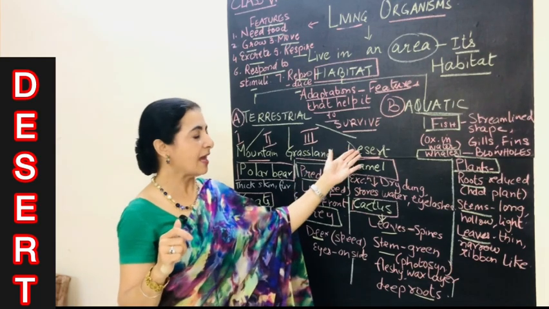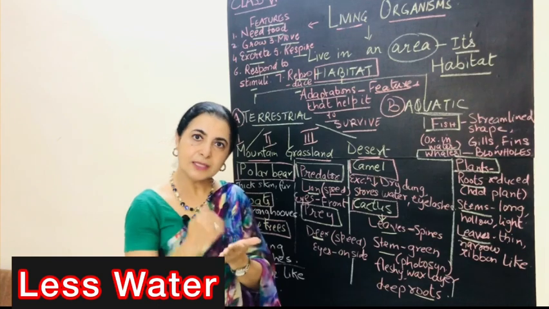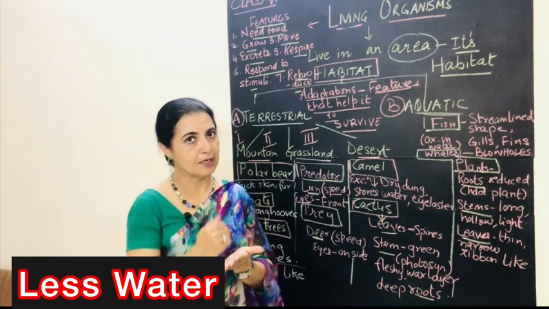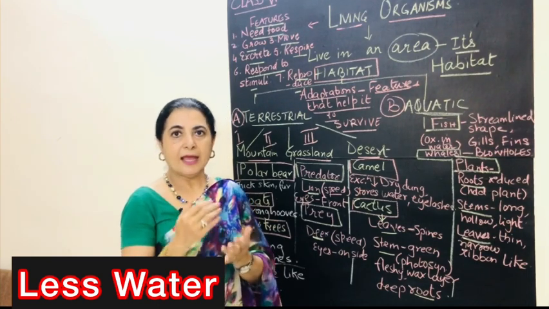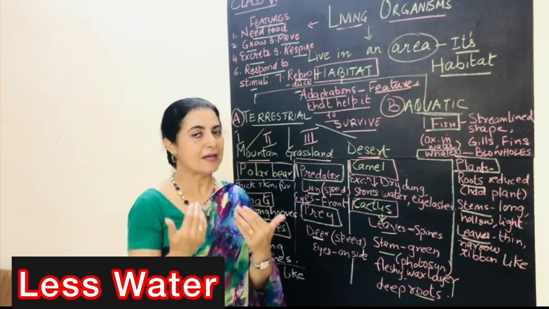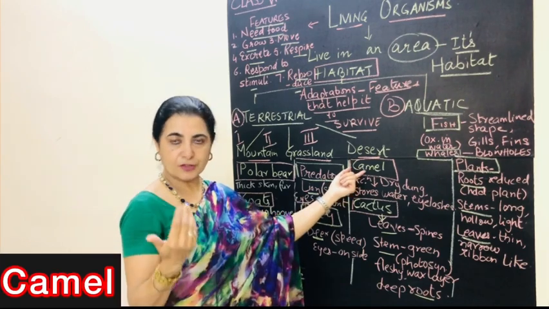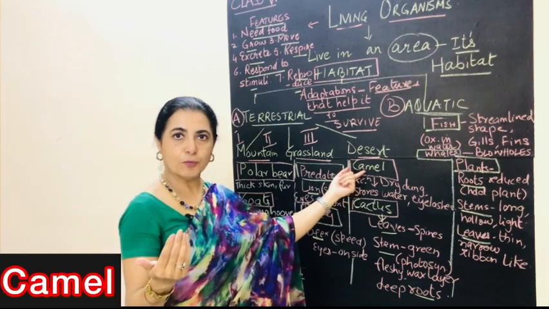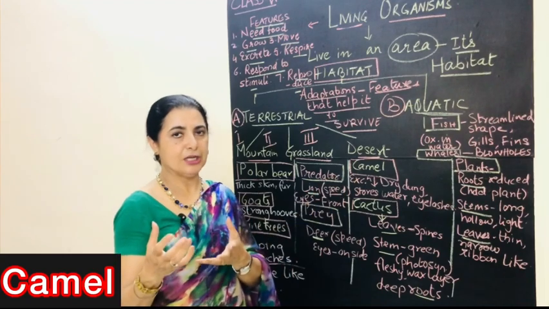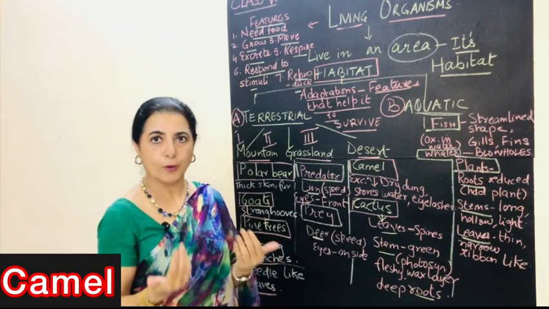Coming to the desert animals and plants, we come to the camel. Now one thing to remember is that there is less water in the desert, and they have to save water. And the adaptations of the plants and animals are mainly for what? To save and conserve water. First, the camel excretes either in the form of dry dung or less urination. Naturally, it does not want to lose water, loss of water has to be avoided.